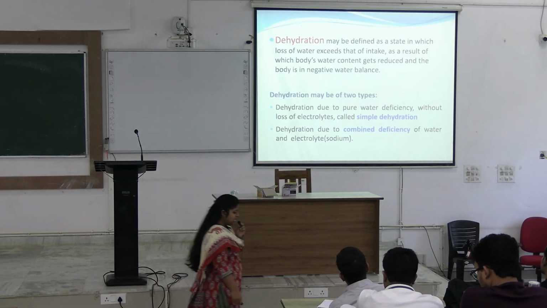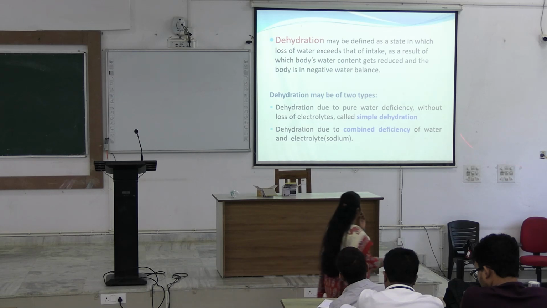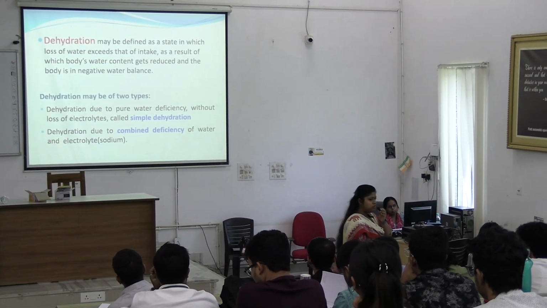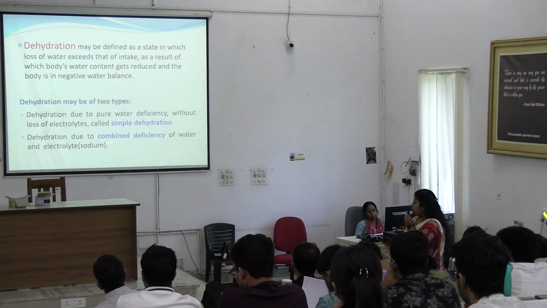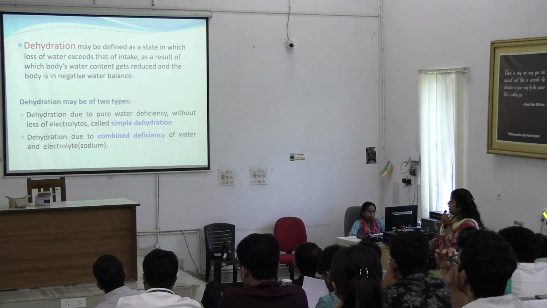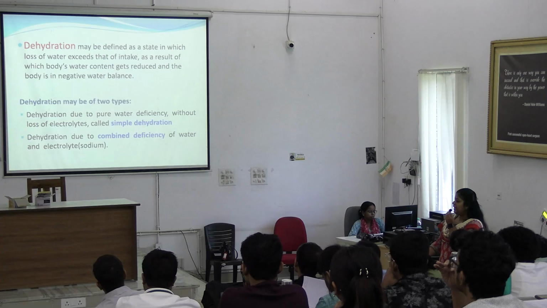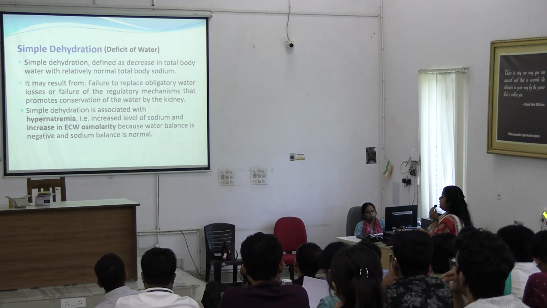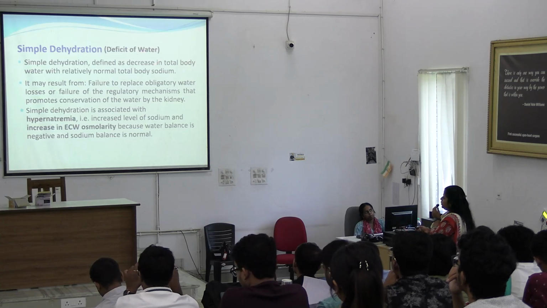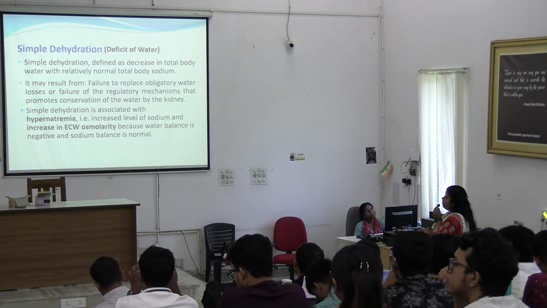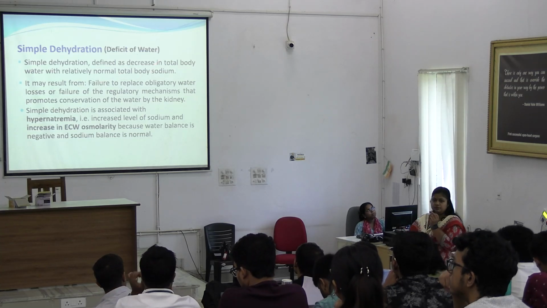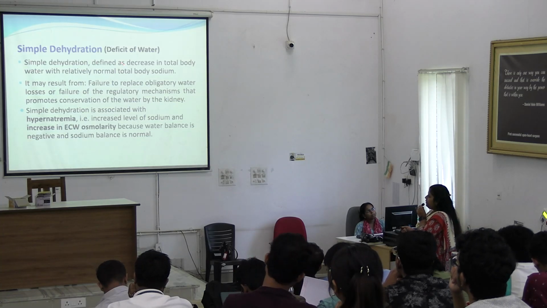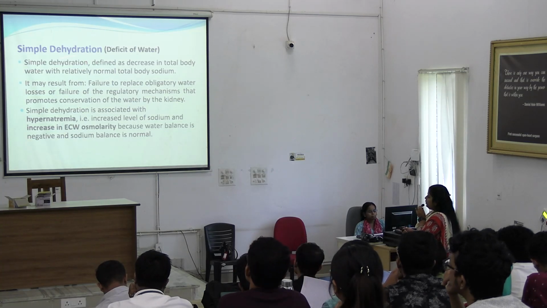Dehydration is of two types. One is simple dehydration, in which there is only loss of water, whereas there could be combined deficiency of water and electrolyte leading to combined dehydration. In simple dehydration, there is a decrease in total body water with relatively normal total body sodium. So there will be only loss of total body water.